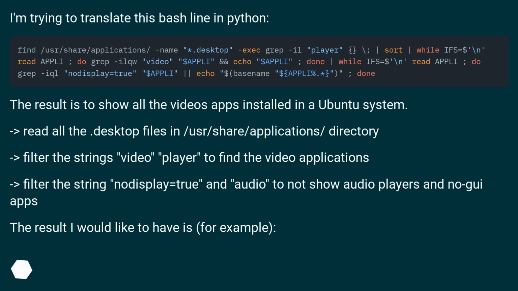Read all the desktop files in directory. Filter the strings "video player" to find the video applications. Filter the string "not display equals true" and "audio" to not show audio players and no GUI apps. The result I would like to have is, for example,